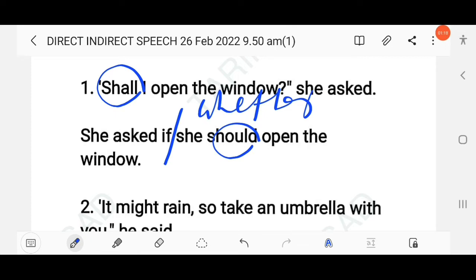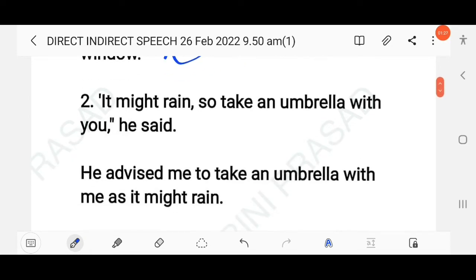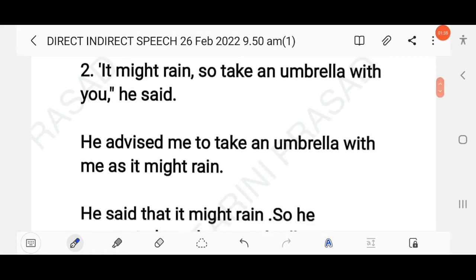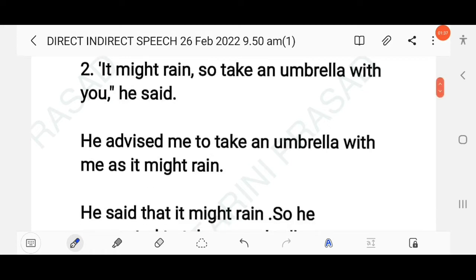She asked if she should open the window, or you can also write she asked whether she should open the window. Both can be accepted here. The next question here: it might rain, so take an umbrella with you, he said. So here it is one type of suggestion, advised. So he advised me to take an umbrella with me.